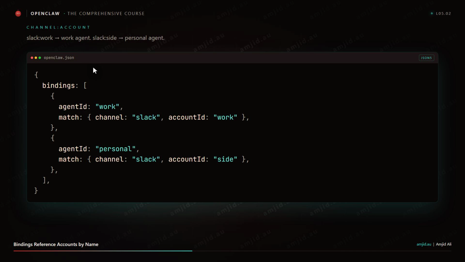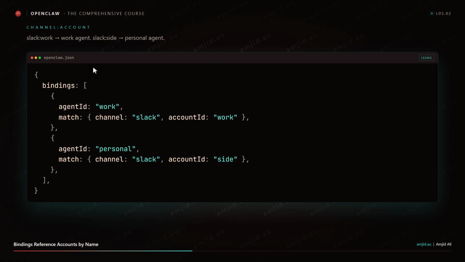Under channels.slack.accounts, you have got a subkey per account. Each subkey, like work, has the workspace token, the bot token, and any per account allow lists. Each account also has its own DM policy, its own group policy, its own action allow lists, all of that. They are independent. Totally independent.